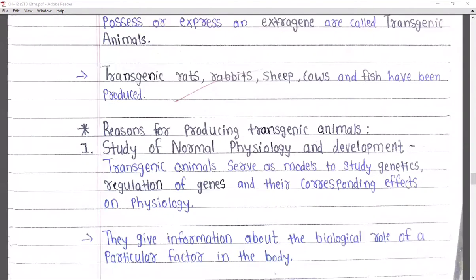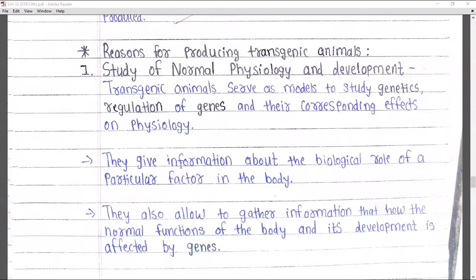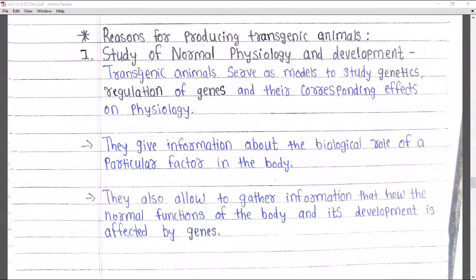Now, what are the reasons why they are producing transgenic animals? The first reason is to study normal physiology and development. These transgenic animals serve as models to study genetics, regulation of genes, and their corresponding effects on physiology. To study the normal physiology and development of animals, transgenic animals are produced, right?